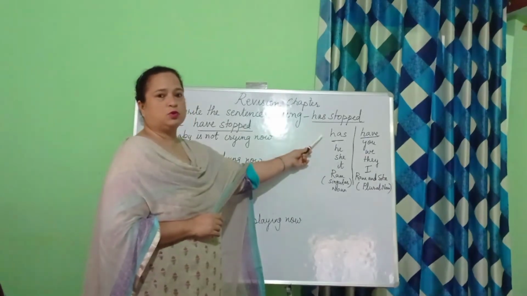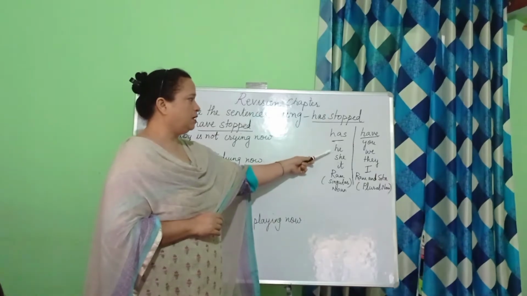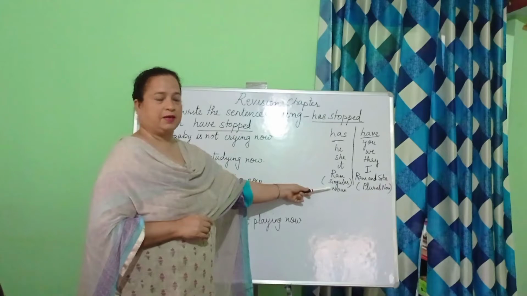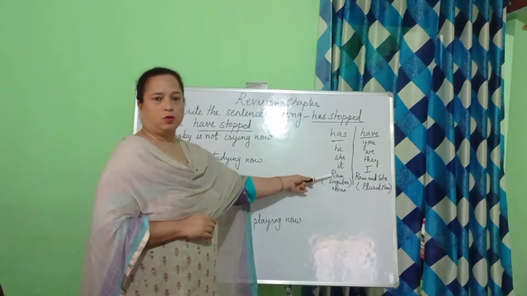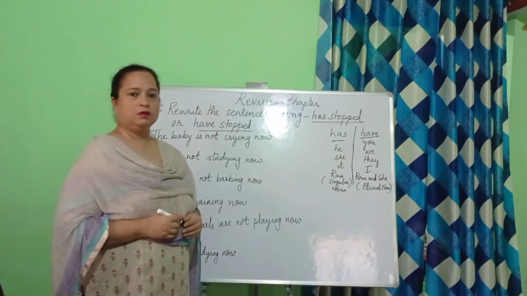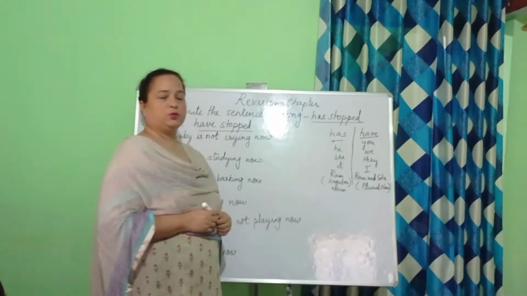So has is used when your subject is he, she, it or any other singular noun. For example, Ram, the dog, the girl, the sky. So these are all singular nouns. Now where do we use have?